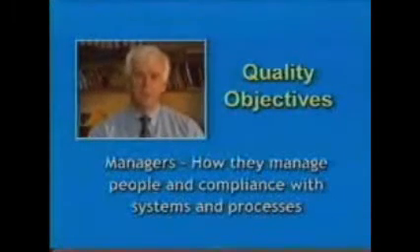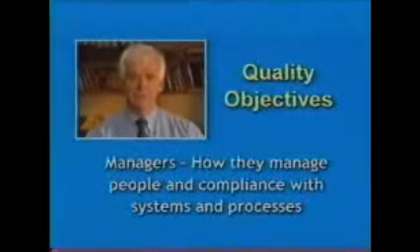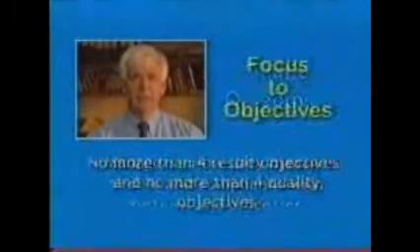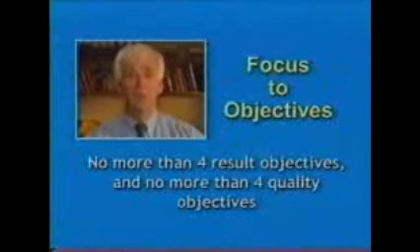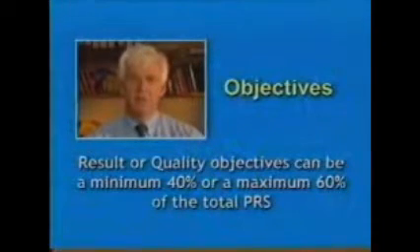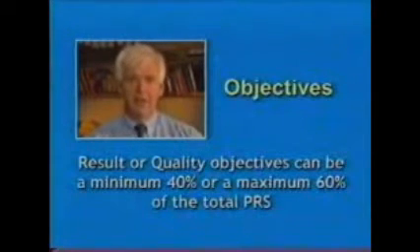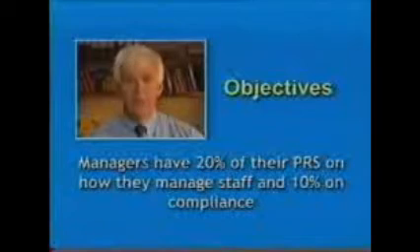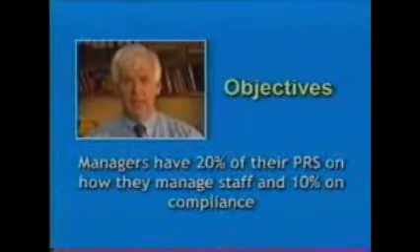Managers will have the additional responsibility for how they manage their people and for compliance with systems and other processes. There is a focus to our objectives: no more than 4 result objectives and no more than 4 quality objectives for each of you, to achieve balance between what we do and how we do it. That's our focus. Result or quality objectives can be a minimum 40% or a maximum 60% of the total PRS. All managers have 20% of their PRS on how they manage their staff and 10% on compliance.